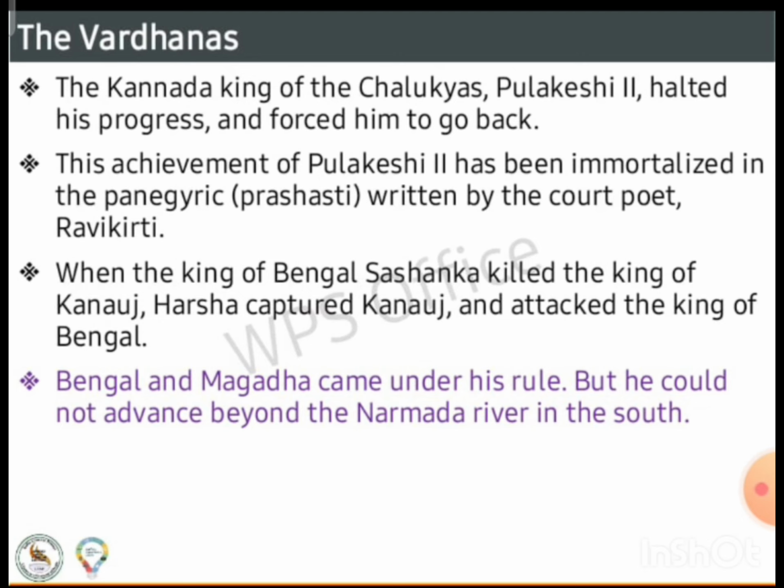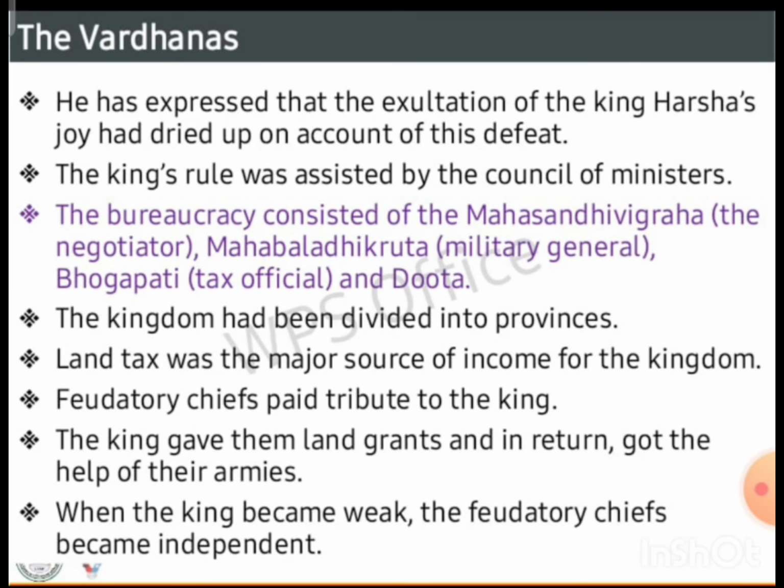When the king of Bengal, Shashanka, killed the king of Kanauj, Harsha captured Kanauj and attacked the king of Bengal. Bengal and Magadha came under his rule, but he could not advance beyond the Narmada river in the south. It is expressed that Harsha's joy had dried up on account of his defeat.